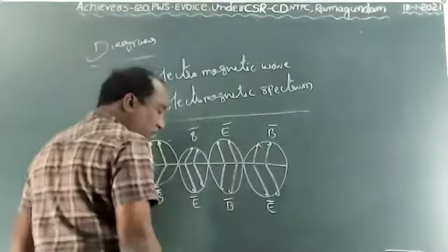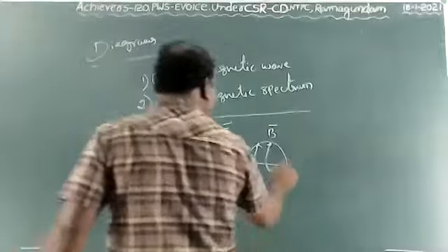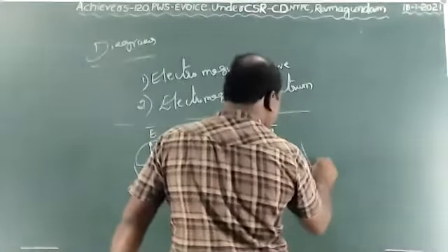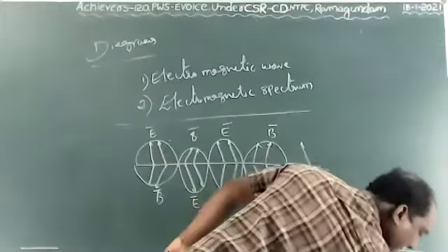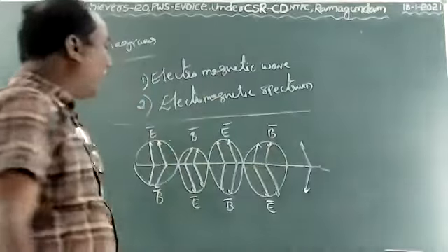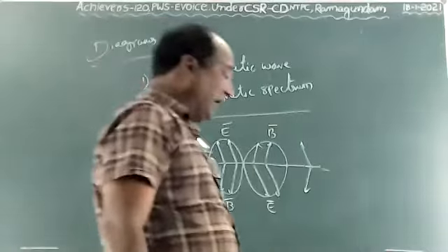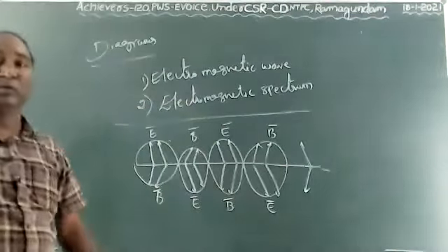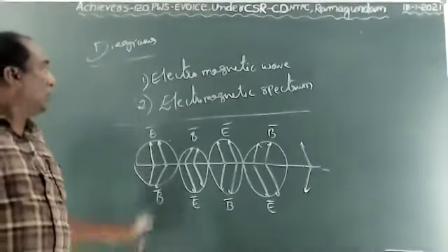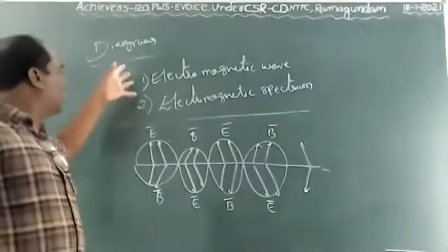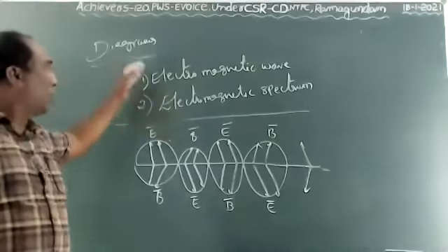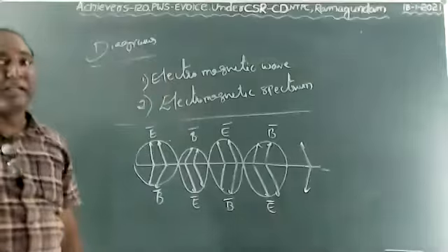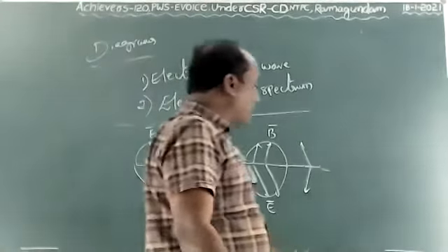So like this also we can draw, children. This is the electromagnetic wave. If you feel the textbook one is difficult, you can draw like this also. Both are the same. So these are the two diagrams. Just draw these two diagrams in your notebook. Tomorrow's work is two diagrams only: the electromagnetic wave and the electromagnetic spectrum. So this is today's topic, children.